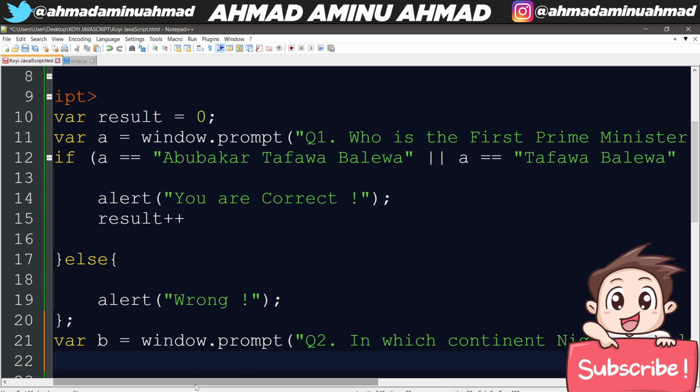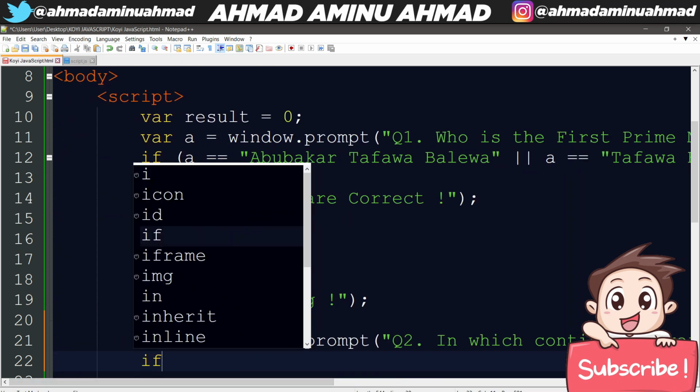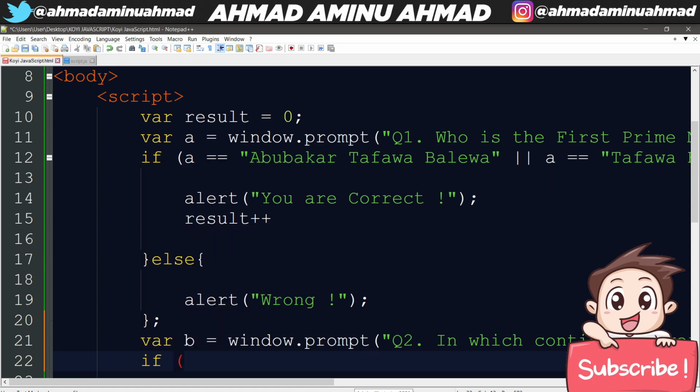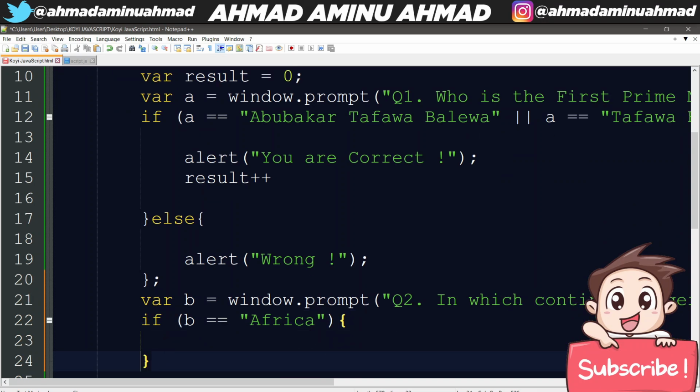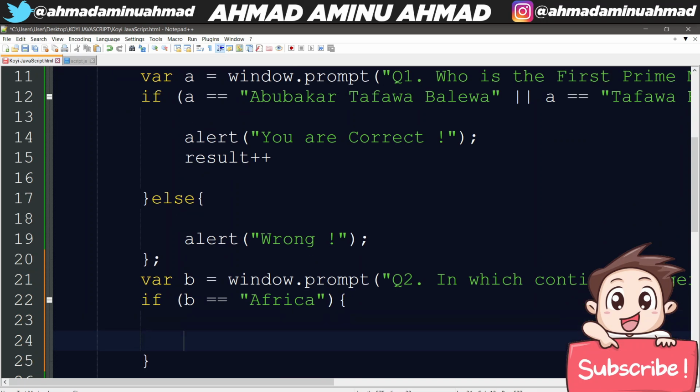Since I created this, I'm going to create another if statement and say if B is equals to Africa, then the statement inside the curly bracket is going to be alert, you are correct. Then we are going to save it.